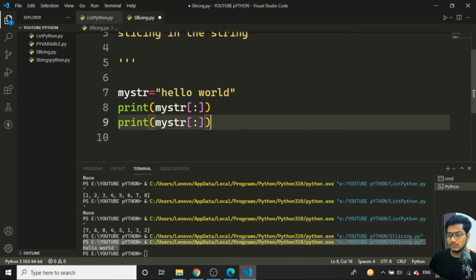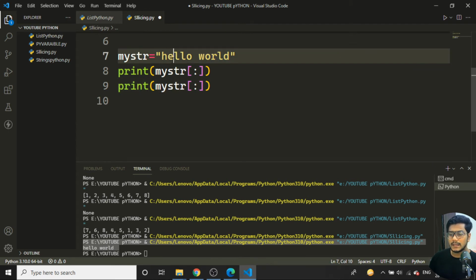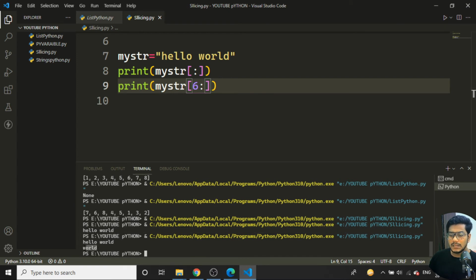Now I want to grab a particular letter or a particular sentence. I have hello world and I want to get only world from here. So 0, 1, 2, 3, 4, and the fifth position is the space. I want to start with the sixth index position and print everything. If I run it, you can see only world is getting printed.